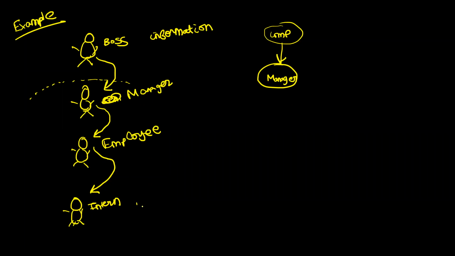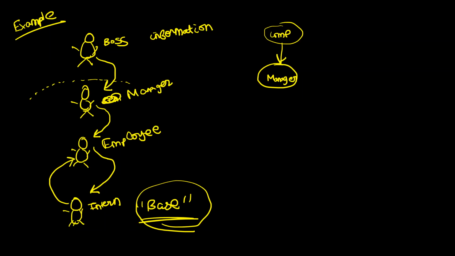No. The intern is the base, and he has to do the work. Somebody has to get the information of the file. Otherwise, everyone will call each other and nobody will do the work. So the intern is the base case, and he has to give you the answer. So the intern will get the file details and pass the information.